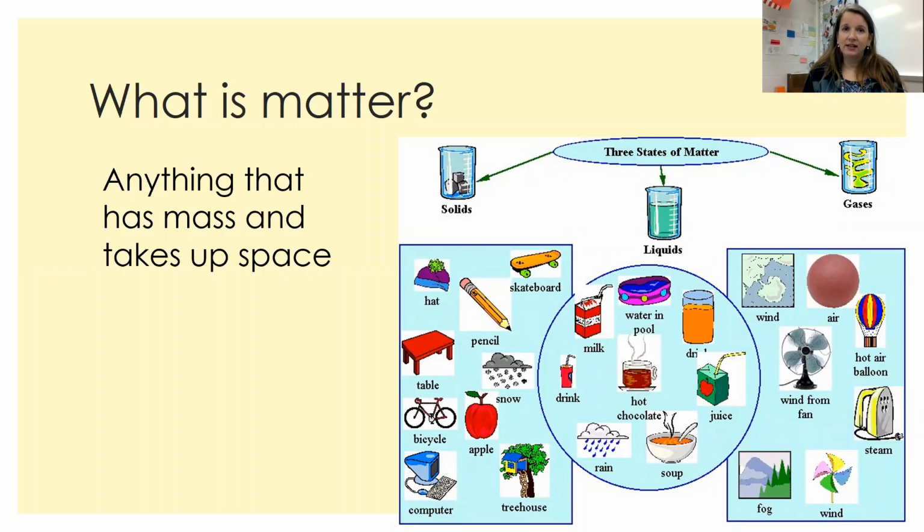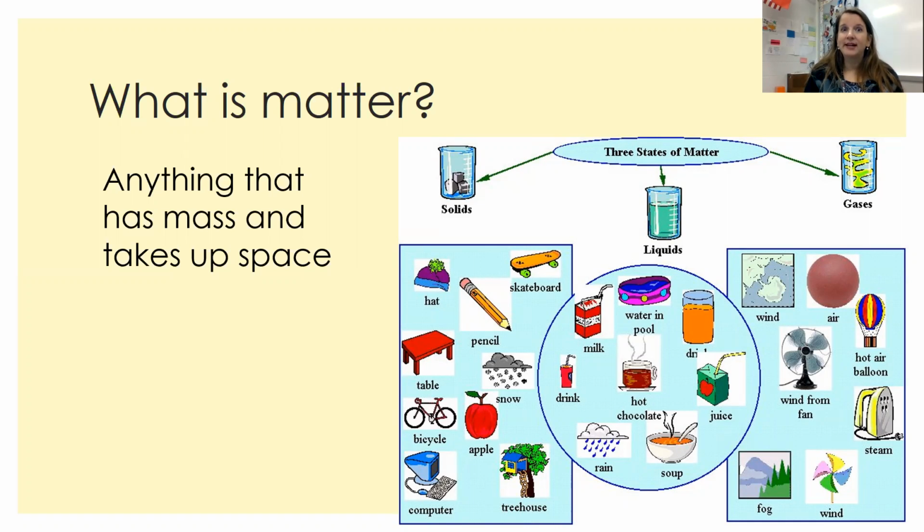That's why gases, such as the air around us, are considered matter because they do have some mass associated with them. And then they have to take up some kind of space. Again, it doesn't matter how much space they take up as long as they do that, taking up space, and that they have mass. So we think about the stuff that's around us, the computer that I'm on, this pen that I'm holding, the clothes that we're wearing, the water that I'm drinking. Those are all things that are matter. The air that I'm breathing, that's matter.